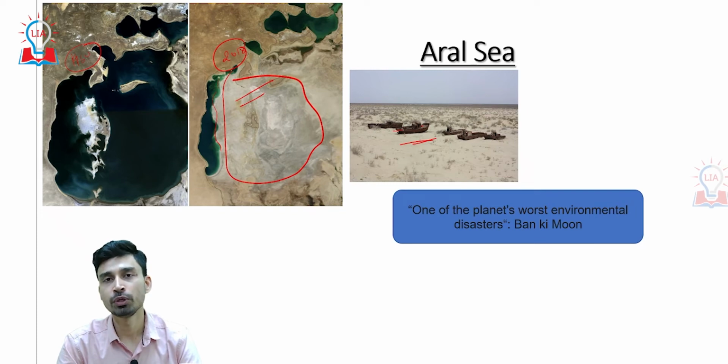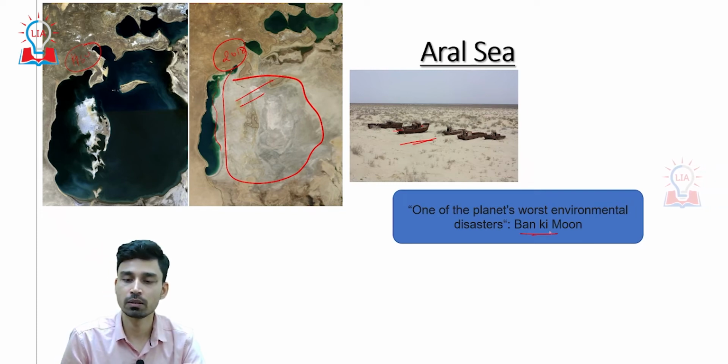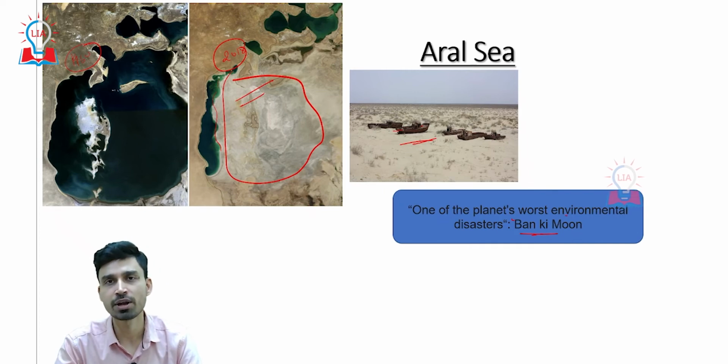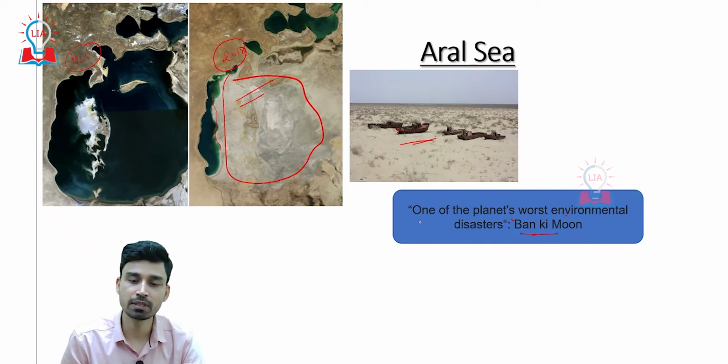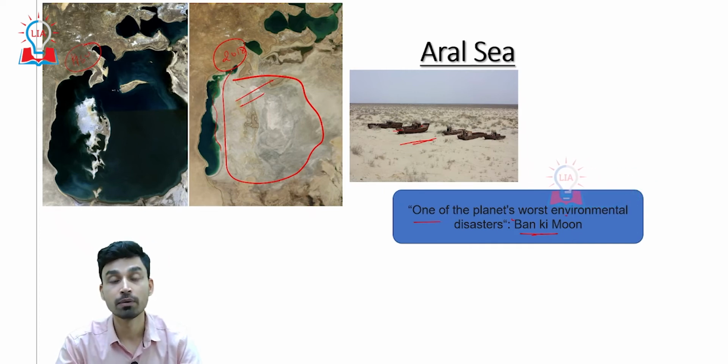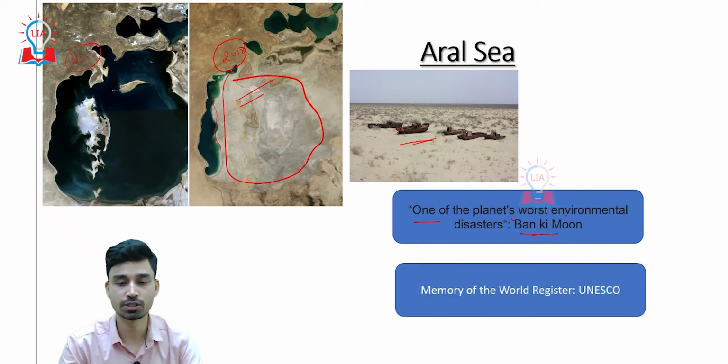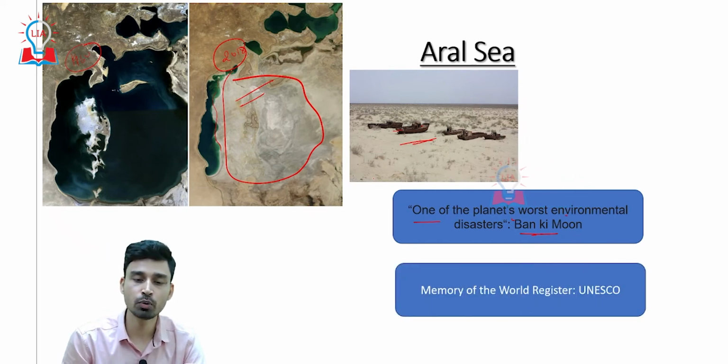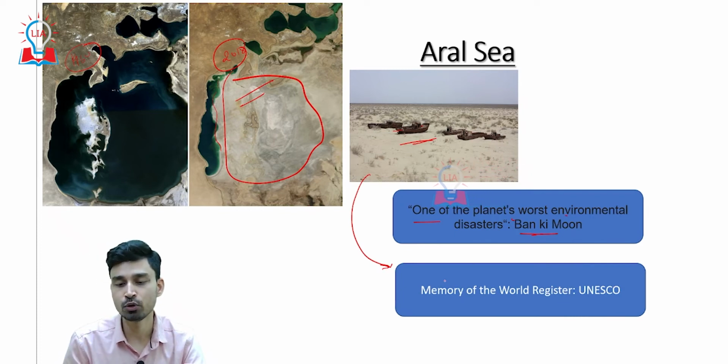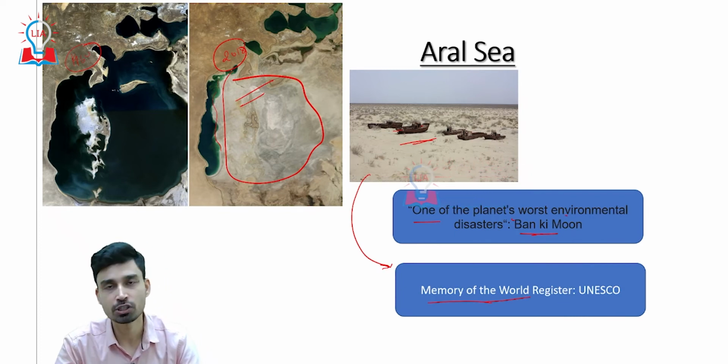And due to this development in the Aral Sea, Ban Ki-moon, earlier Secretary General of the United Nations, considered this one of the world's environmental disasters. To acknowledge this, UNESCO has also decided to put the Aral Sea into the Memory of the World Register category.